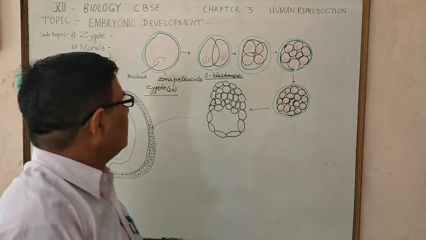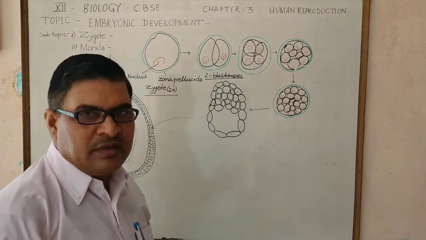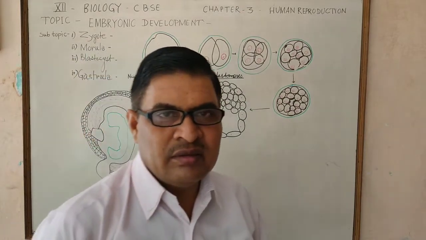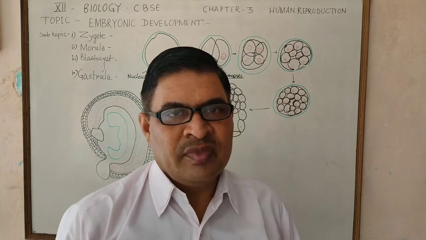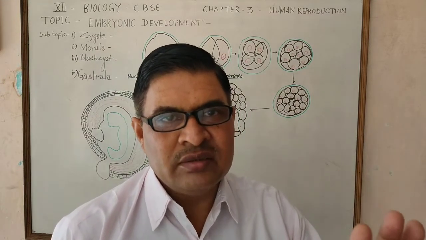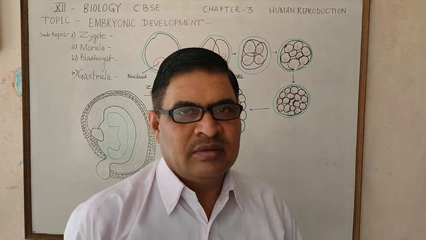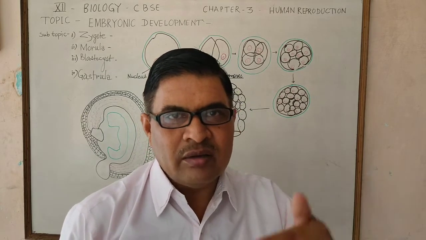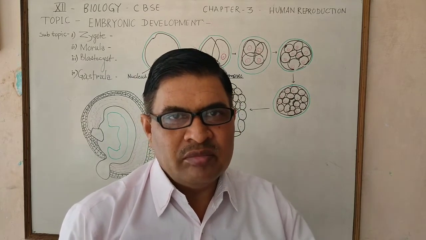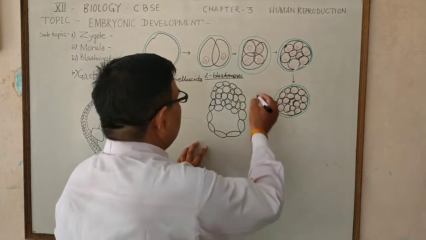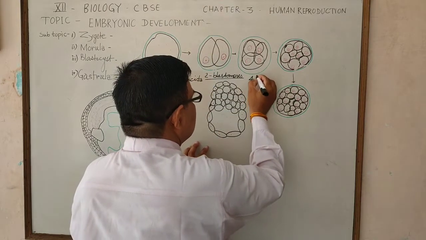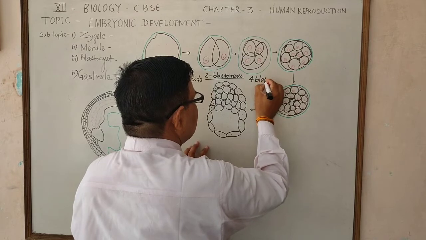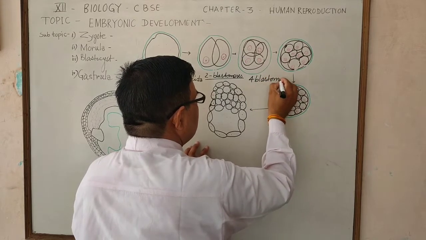After two blastomere formation, once again division occurs, then four blastomeres are produced, which are also surrounded by the zona pellucida. Now it is the four blastomeres stage of the embryo.